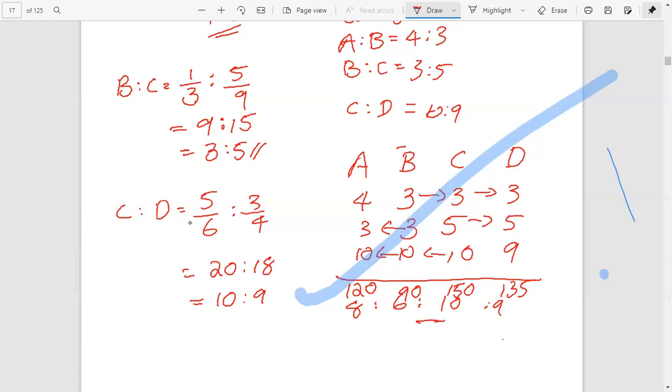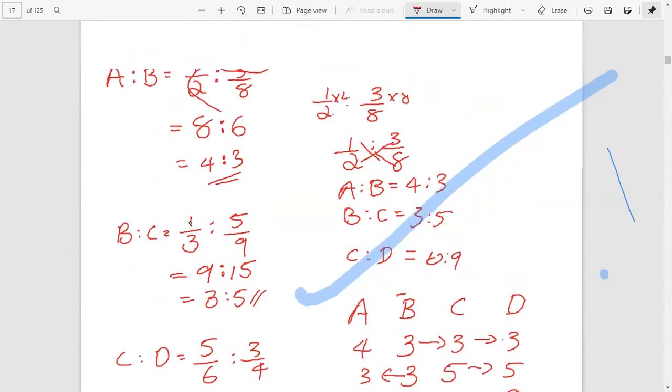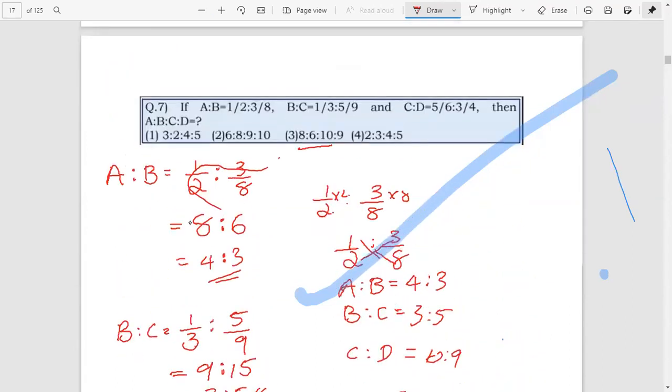Therefore, we have to get all have 15. Therefore, just 120 divided by 15 get 8. 90 divided by 15 goes 6. And 150 divided by 15 gets 10. 135 divided by 15 goes 9. Therefore, the answer is 8 is to 6 is to 10 is to 9. Or we can say it simply, just check the options.